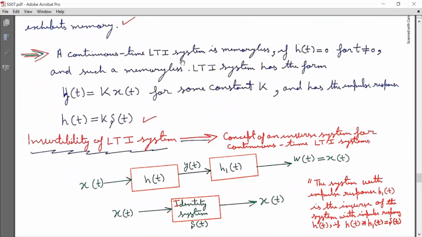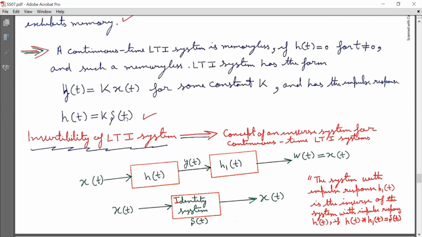A continuous time LTI system is memoryless if h(t) is equal to 0 for t not equal to 0, and such a memoryless LTI system has the form y(t) is equal to k x(t) for some constant k, and has the impulse response h(t) is equal to k delta(t).